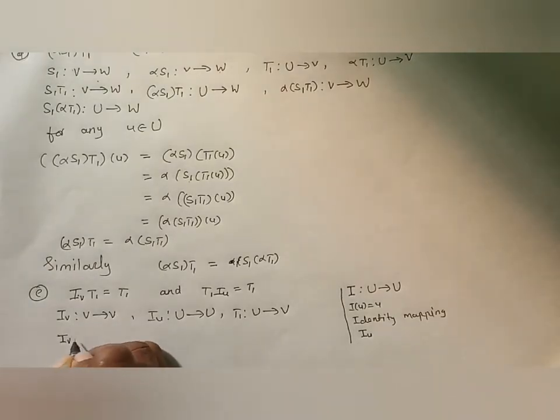So yes, the composition IV T1 is from U to V.